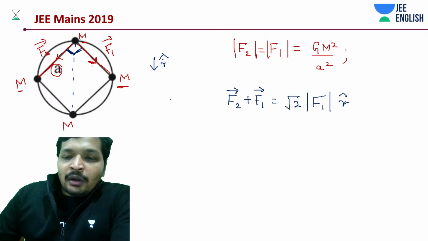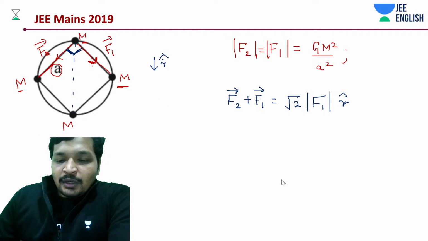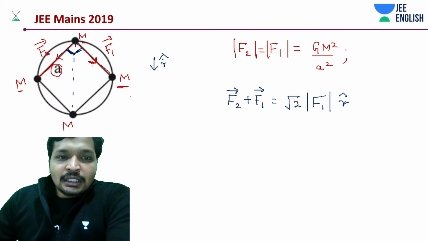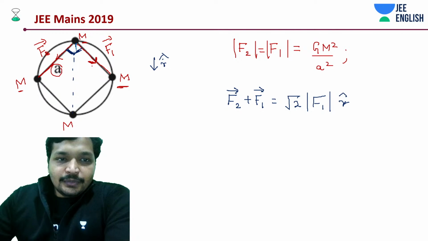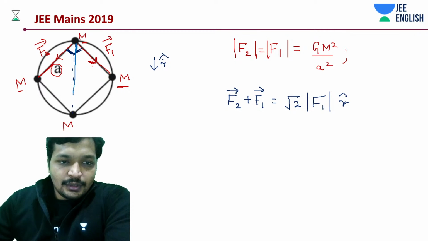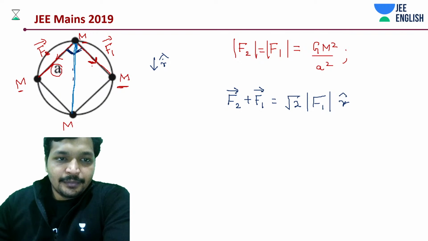Now this is the first thing that we have. Now we need to do one more interesting thing. What is that? It is adding the interaction between these two masses. That's the next thing that we should be doing.